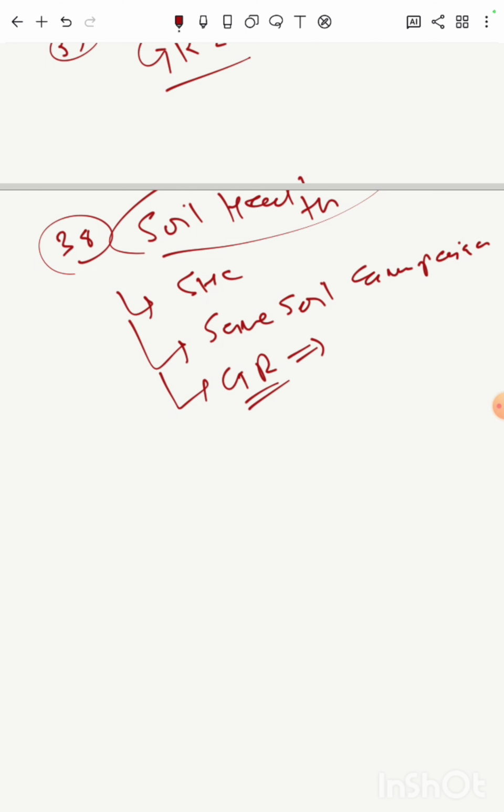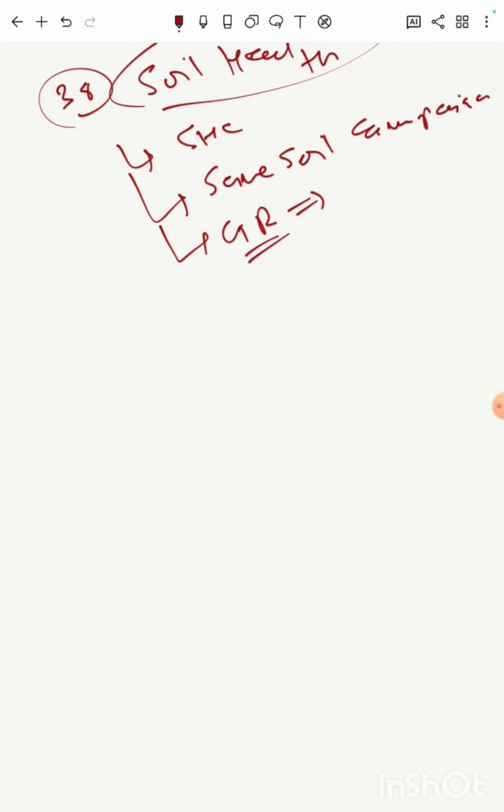So there are a lot of aspects and a lot of concerns regarding soil health. There are different schemes and programs which are introduced by governments with respect to soil health. So you read those points, you compile notes of those issues which will help you in mains examination and interview.